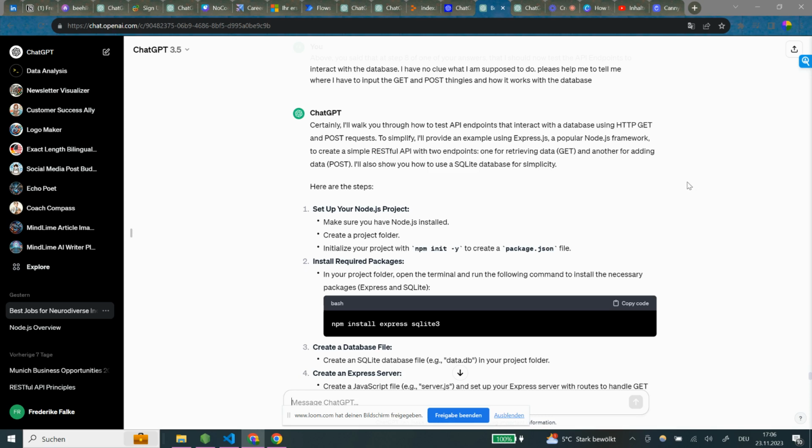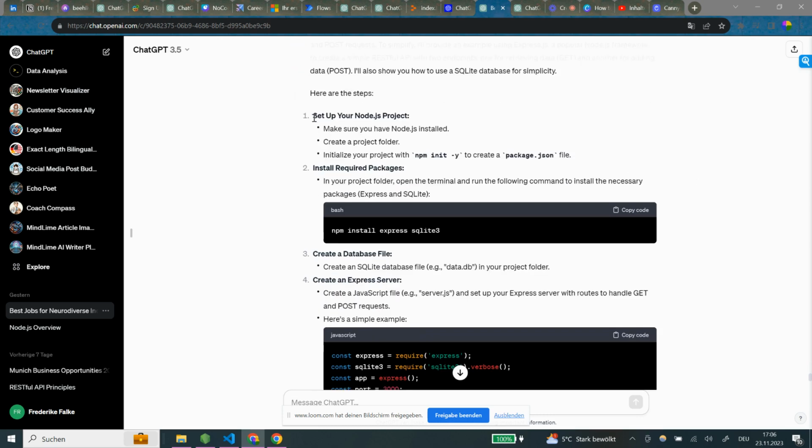So now we're getting into the grits. As I said, I have no clue, right? Everything I do here is complete learning at the moment. Here are the steps. Set up your Node.js project. Make sure you have Node.js installed. Create a project folder. Initialize your project and install required packages. That's all we already did.